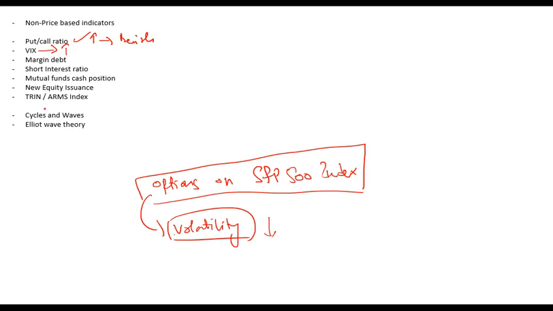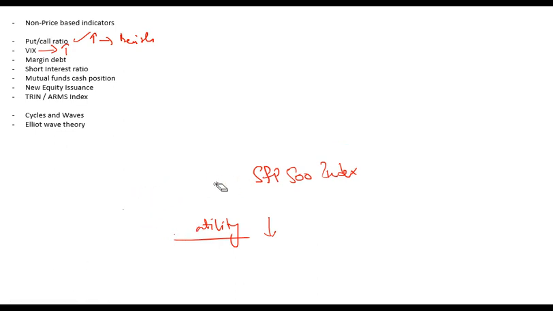If you look into it, in 2008, VIX shot up very high in crisis time. And obviously these are options, so they are futuristic. They would move before the market moves. So they are an indicator of sentiment. All these, put call ratio and VIX, are indicators of sentiment. They would tell you what the sentiment is about future movement. Maybe the market crashes later, but VIX would move up earlier because that is the gauge for sentiment. Then you have margin debt.